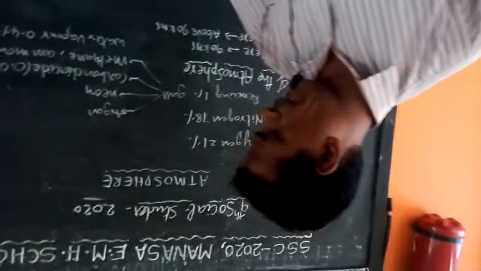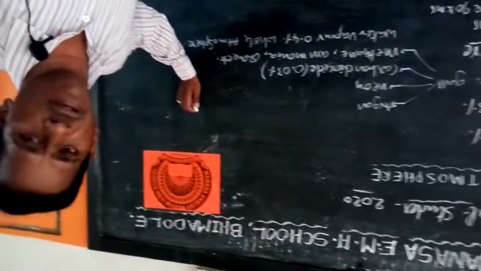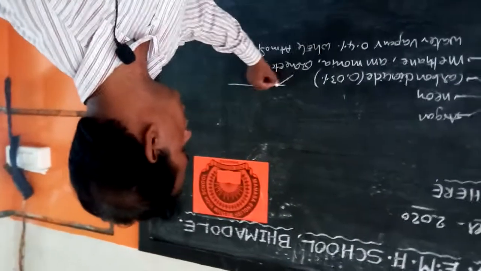Now, first, the explanation of the troposphere. We know this very well; we read it in 7th class. Suppose this is the earth's surface, with plants and hilly areas, different structures. The troposphere extends up to 18 kilometers.